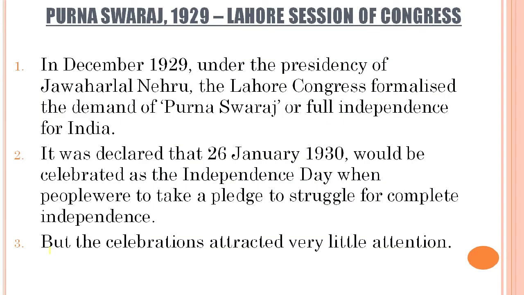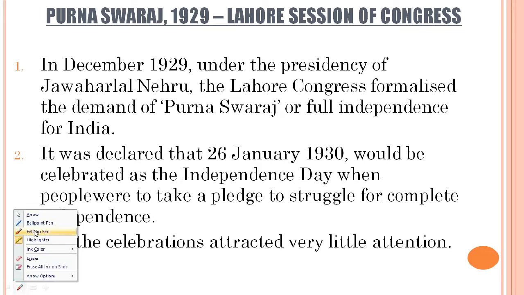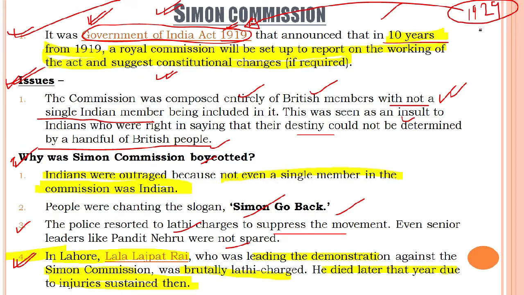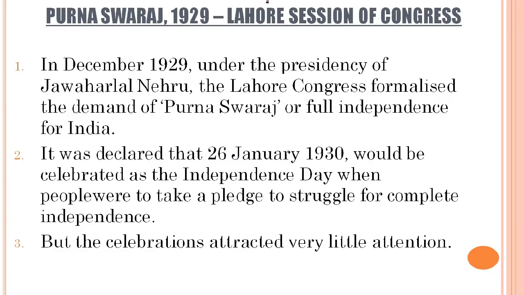We'll move on to Purna Swaraj. Let me remind you of the timeline. What was the timeline of this? It was 1927 and 1928. So one year before this commission arrived in India, and this also became one of the points for enraging the Indians. Now when we come to Purna Swaraj, we come to 1929, and the resolution was adopted at the Lahore session of Congress. Clear? This could be asked as a map work, so please pay attention to the names of the places related to the Indian national movement.